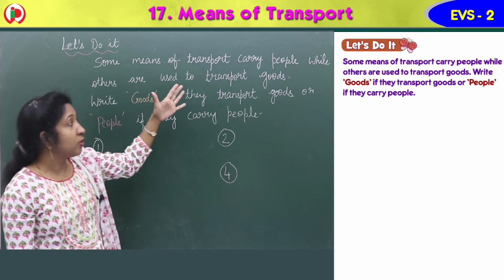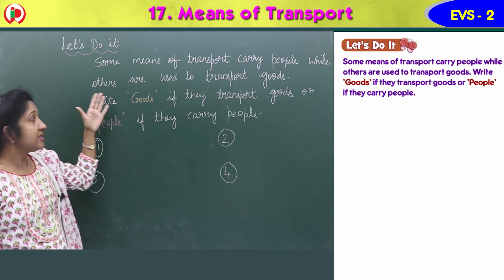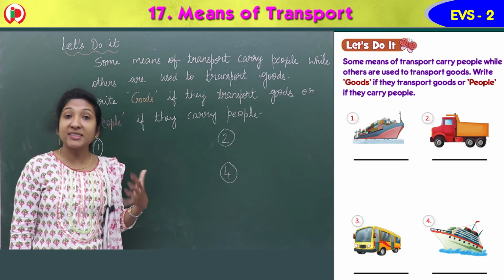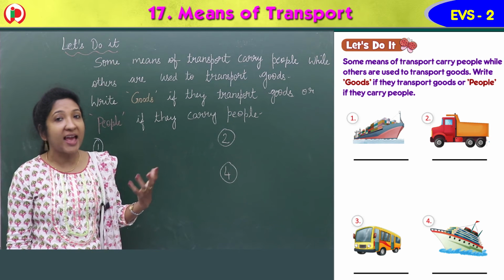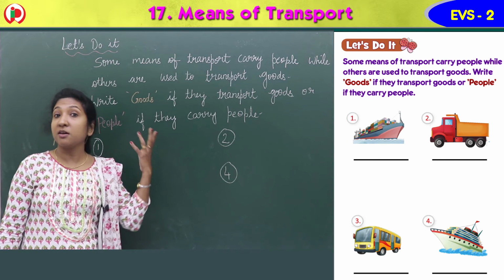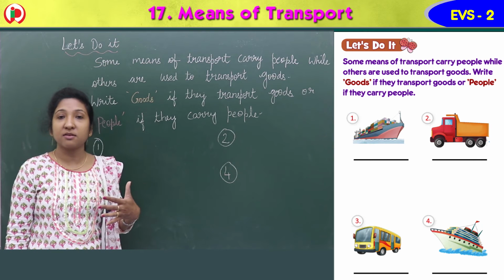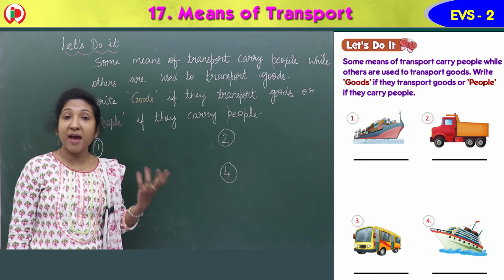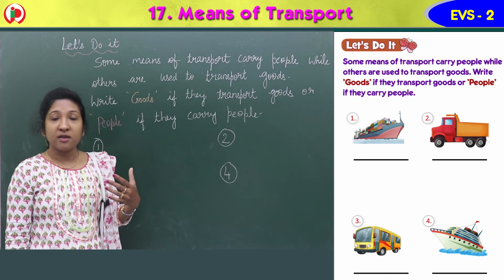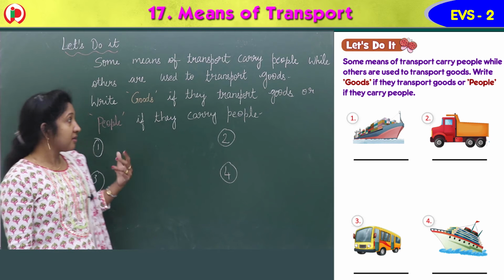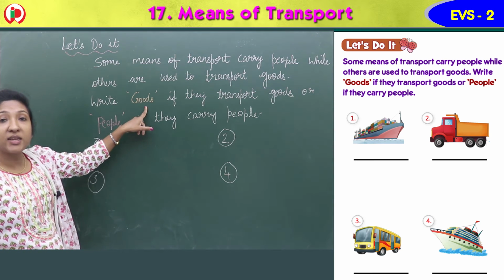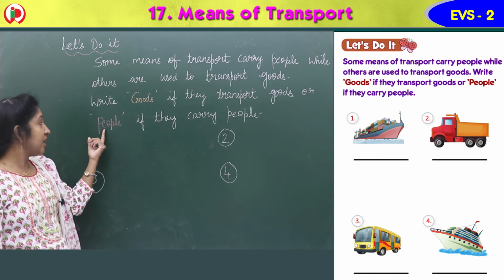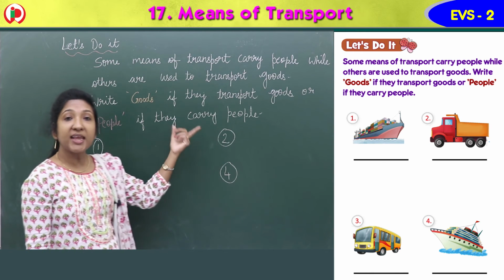Some means of transport carry people while others are used to transport goods. So we learned about different means of transport. Some vehicles carry only goods. Some vehicles carry people, isn't it? Animals, in earlier times, used to carry both people and goods. There are vehicles which carry only goods. There are vehicles which carry passengers, or a passenger train carries people. Goods train carries goods, isn't it? Write goods, G-O-O-D-S, goods, if they transport goods, or people, P-E-O-P-L-E, people, if they carry people.